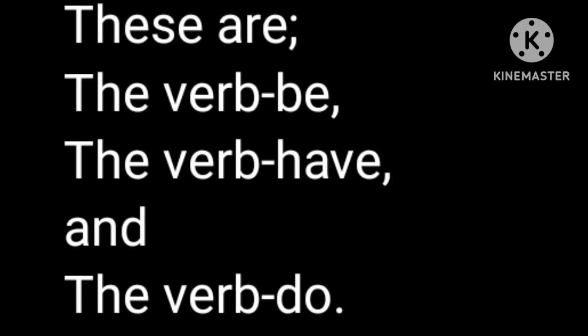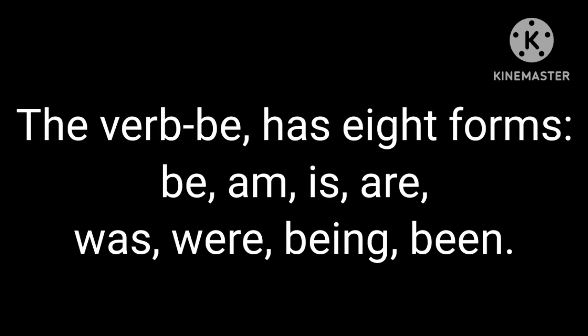There are three primary auxiliary verbs. These are the verb be, the verb have, and the verb do. The verb be has 8 forms: be, am, is, are, was, were, being, been.